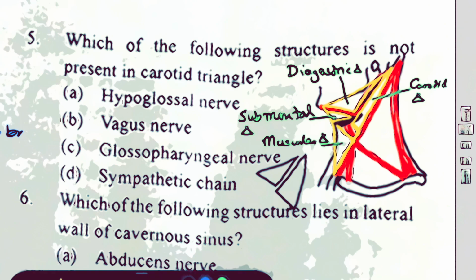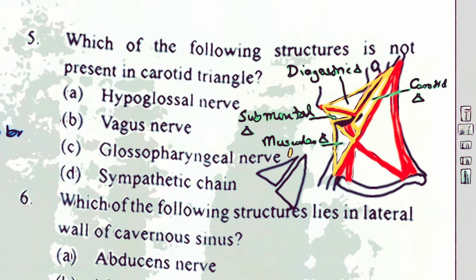So remember, all these nerves, the 9th, 10th and 11th cranial nerves, descend from this jugular foramen, and from the hypoglossal canal comes the hypoglossal nerve. All these nerves emerge just medial to the mastoid process from the base of the skull. So the last four cranial nerves, you'll find all of them coming down. But only the glossopharyngeal nerve passes through the digastric triangle.